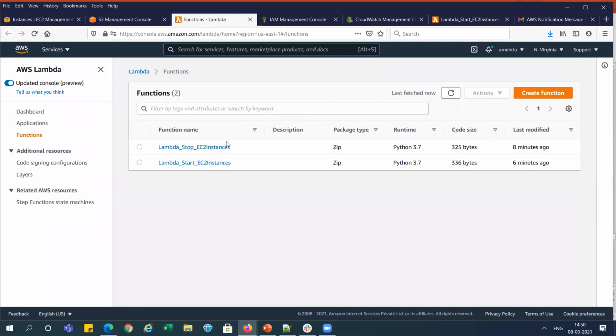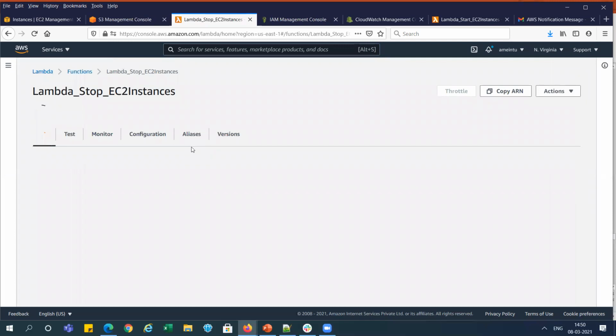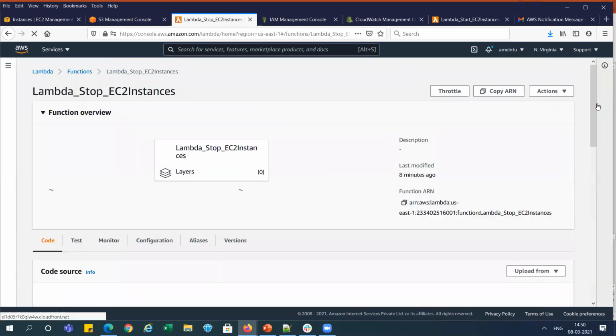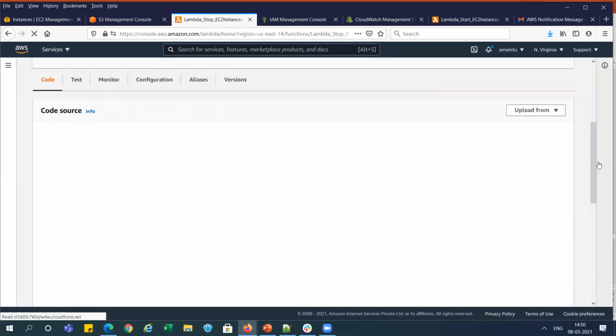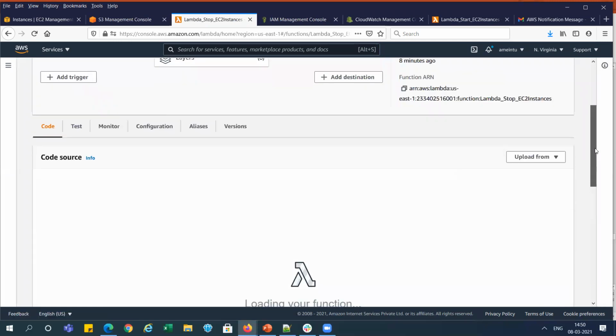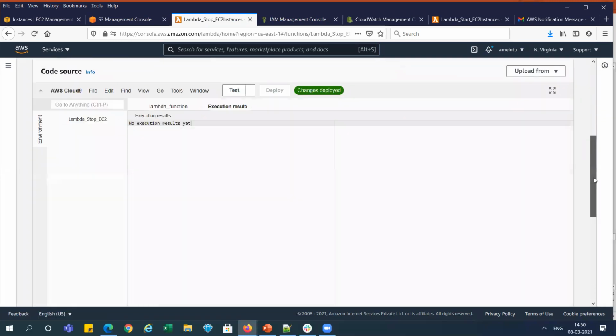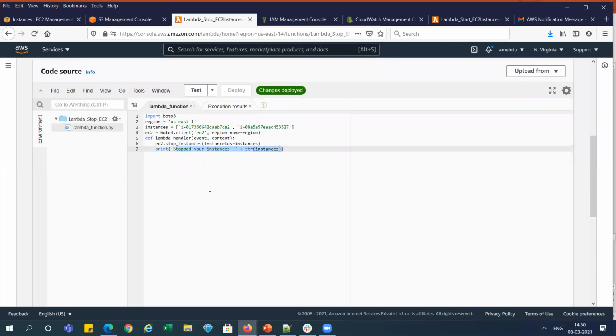Our stop function is running fine. So just go to this stop function. Let me check what the error is over there.